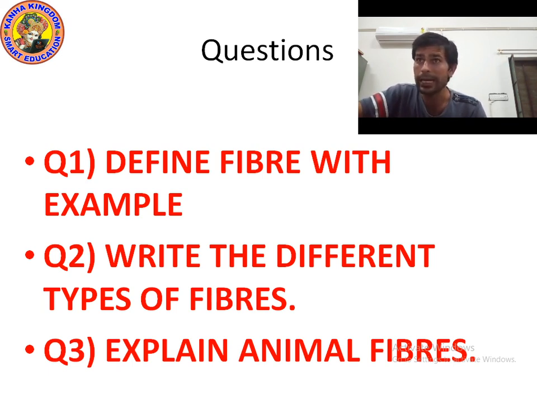because the hair traps air, and air is a poor conductor of heat. Remember kids, air is always a poor conductor of heat. Do you know the meaning of conductor? Conductor means those materials which can pass electricity or heat. And because of the thick layer, it keeps their body warm and protects them from cold in winter. For obtaining wool, animals are reared and then the hair is cut and processed into wool.